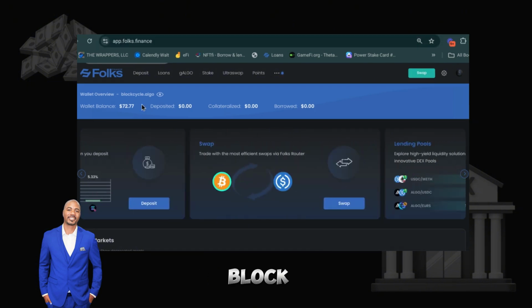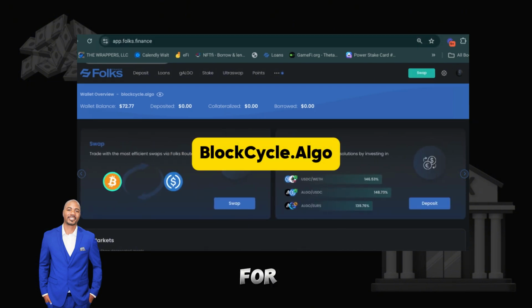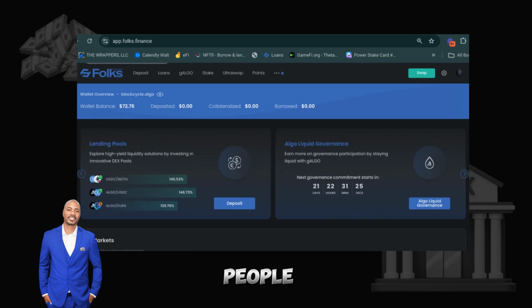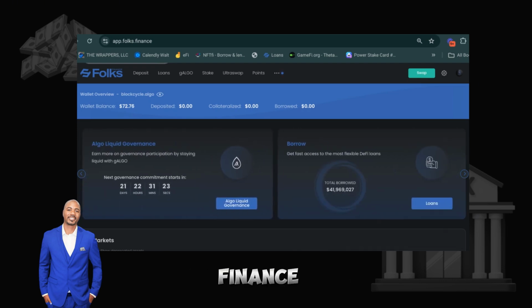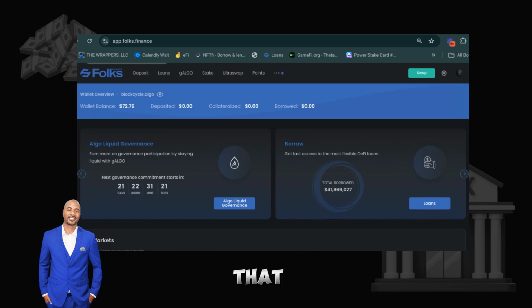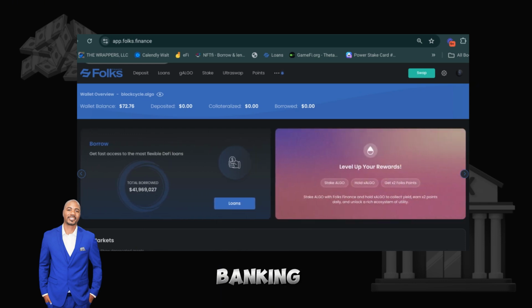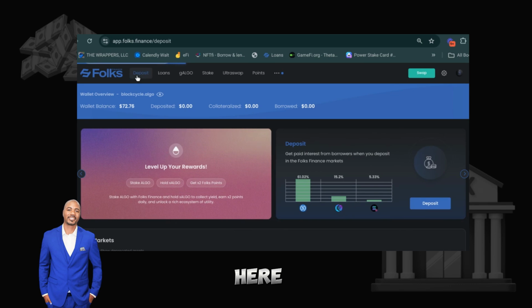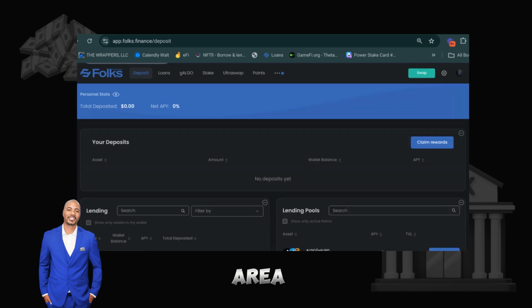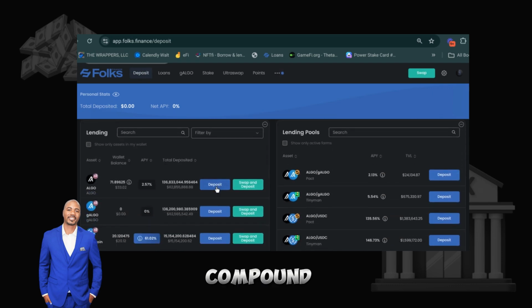All right, so I'm using the blockcycle.algo wallet for this example, just to help people get started with Folks Finance. Like I said, one of the things that we use Folks Finance for is our private banking. So here we have the deposit area, the simplest, easiest part about the platform. You simply deposit your assets and then you start earning compound interest.